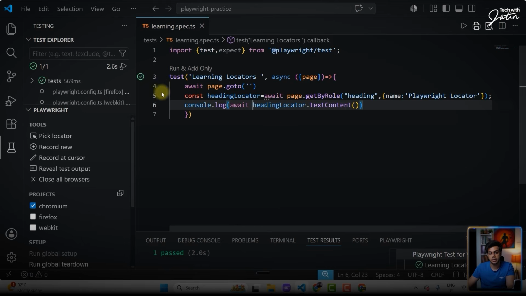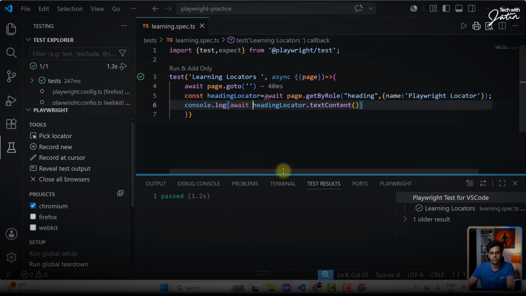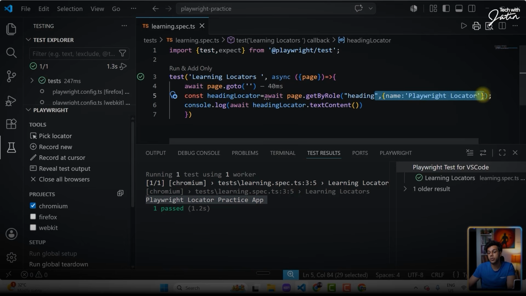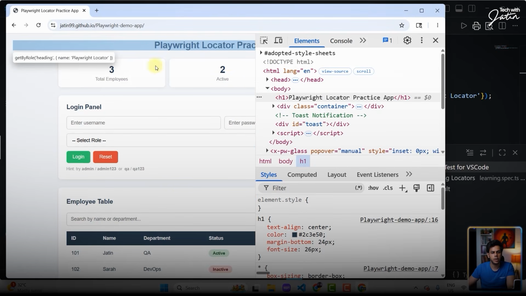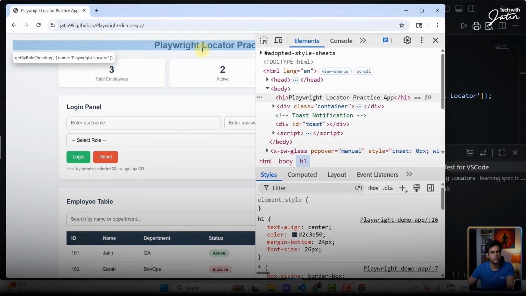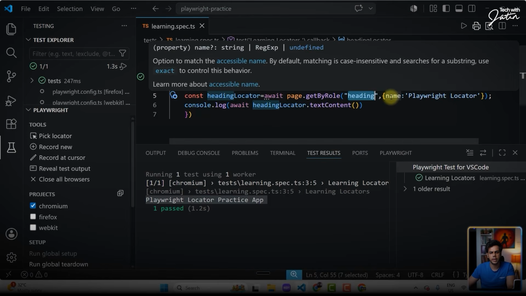Let's save this particular stuff. Let's click on the play button. Let's bring this guy up. And you will notice that Playwright locator practice app is getting printed on my console. Even though in the object literal I'm not giving the full text, only the partial text, it is able to locate the heading element because the role over here is heading. It is only going to focus on the heading part. Out of all the headings, where Playwright comes into the picture, there is only one heading, and that's what is getting printed.